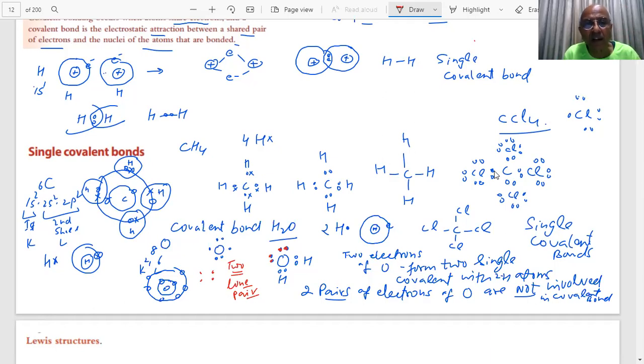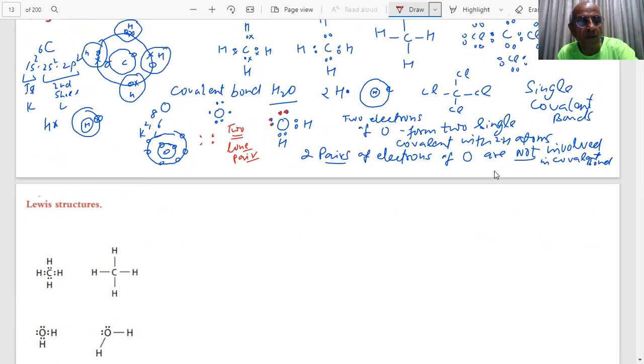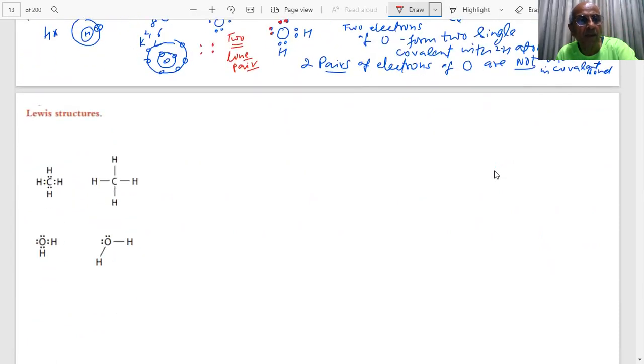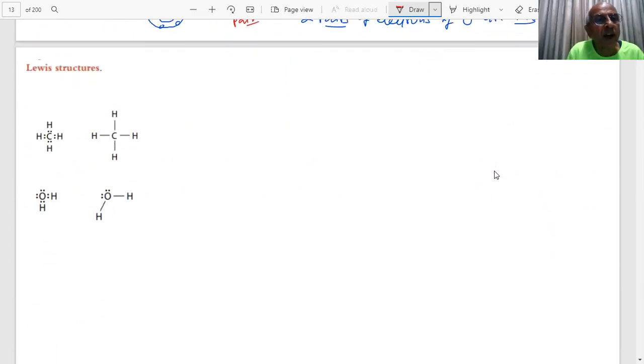Now, if I say that for NH3, these are called the Lewis structure. Lewis structures are also called the electron dot structure. Student, we show the bond formation by the electron dots, as we have shown for carbon. There were 4 electrons and there were 4 hydrogens. So you said, okay, 1, 2, 3, 4.